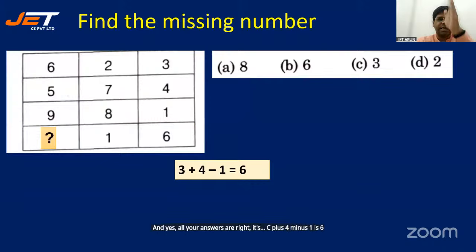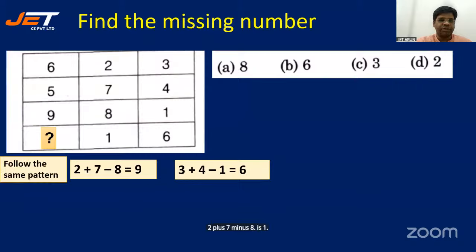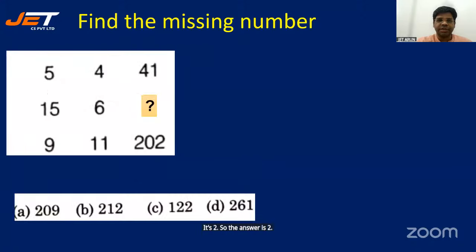All right. I'm looking at the last column, third column. 2 plus 7 minus 8 is 1. 6 plus 5 minus 9 is 2. So the answer is 2. I'll go for the next one.